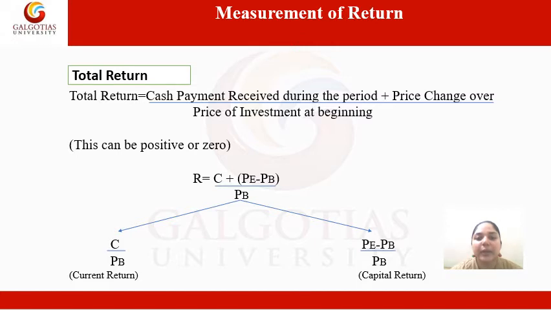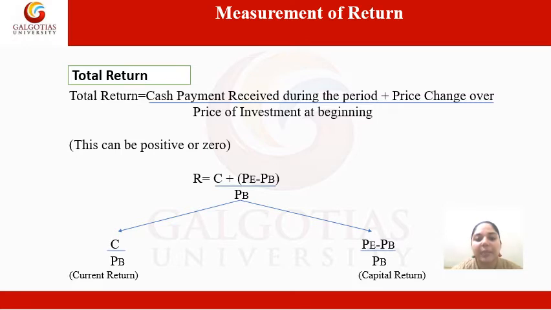Total return or R is equal to C, where C means the cash payment received during the period, plus PE minus PB, where PE means price at the end and PB means price in the beginning, divided by PB. So R, the total return, is equal to C plus bracket start PE minus PB bracket close, divided by PB.